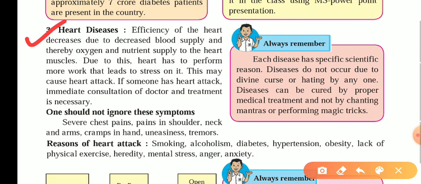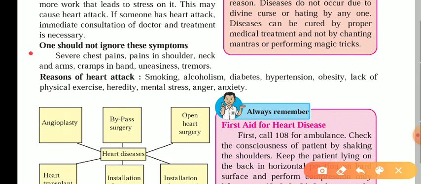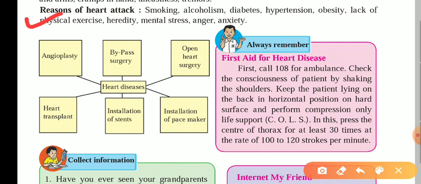So that leads to different kinds of symptoms in the body, and not only that, it is one of the reasons for a heart attack. One should not ignore these symptoms: severe chest pain, pain in the shoulder, neck, arms, cramps in the hand, uneasiness, tremors. Reasons for heart attack are smoking, alcoholism, diabetes, hypertension, obesity, lack of physical exercise, heredity, mental stress, anger, anxiety. These are all reasons for the heart attack.